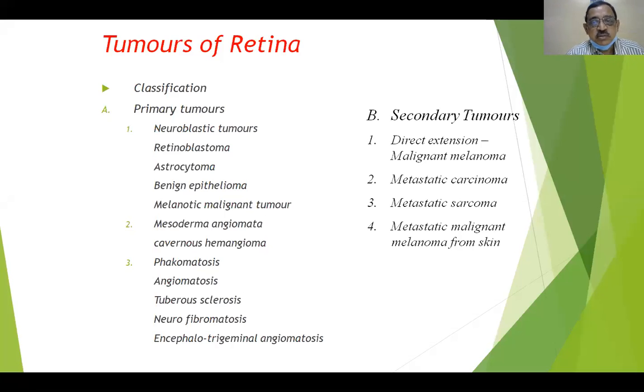Okay. So the tumors of the retina, we have very many. The classification is primary tumors, and again we have secondary tumors.